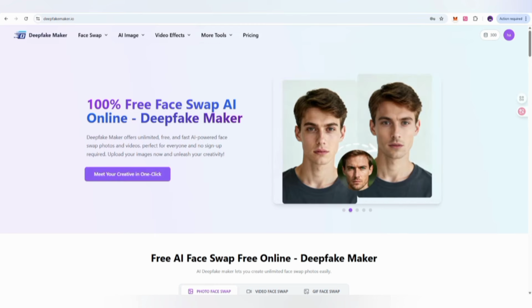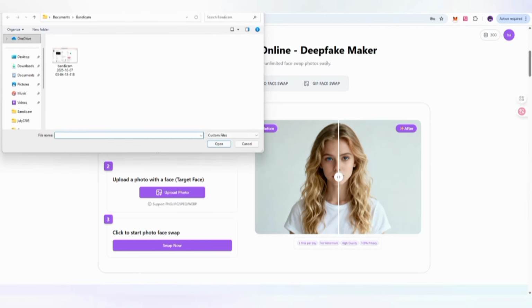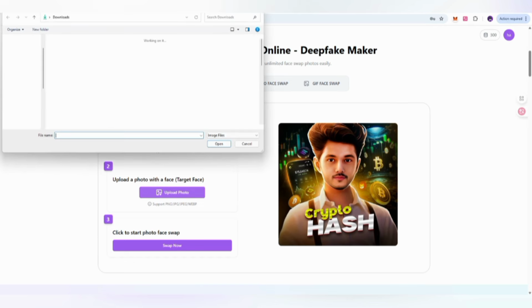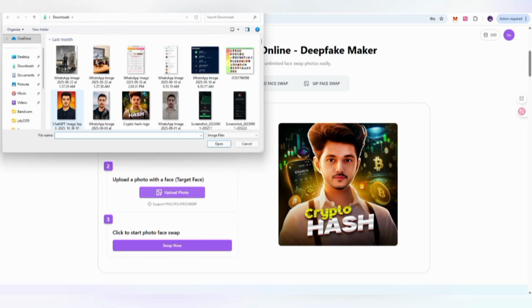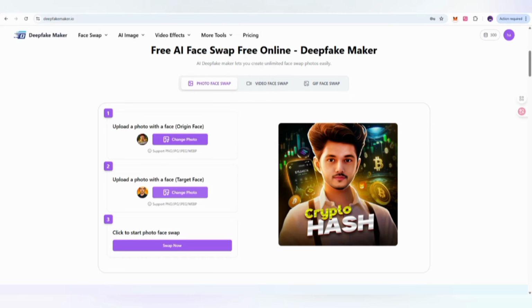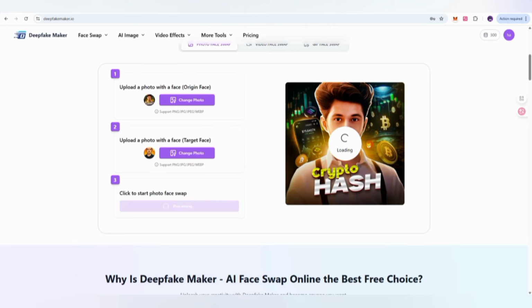So here is your creativity in one click, we can click on it. Here is the original pic. Now I am going to upload. This is the original picture, and I am now selecting my target. So here is my target picture. I am going to click on it. Now it is being uploaded. When it is done, we can click on swap face, and it is being processed now.